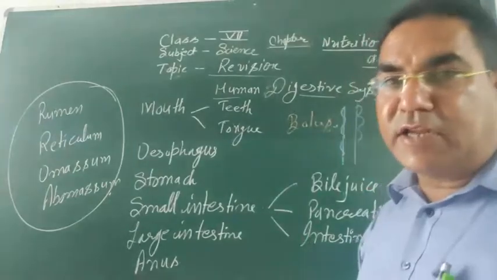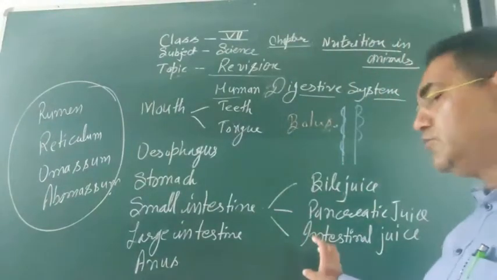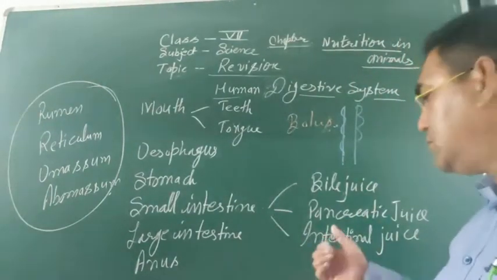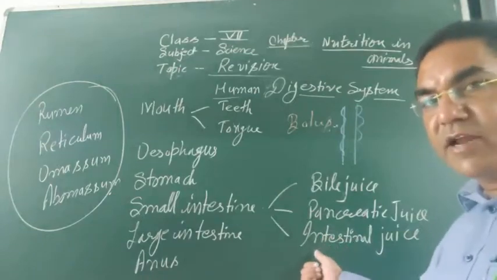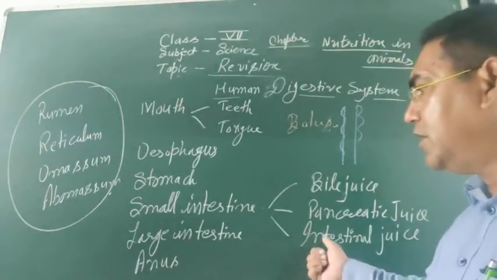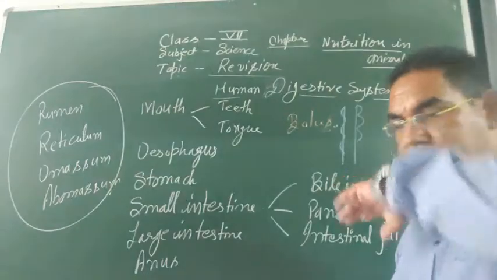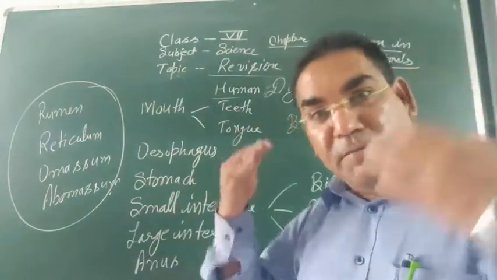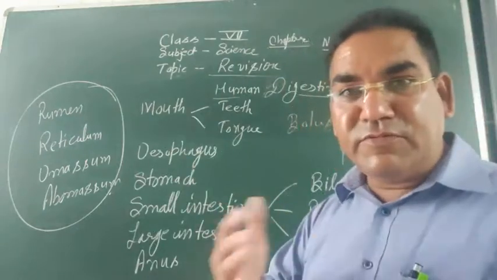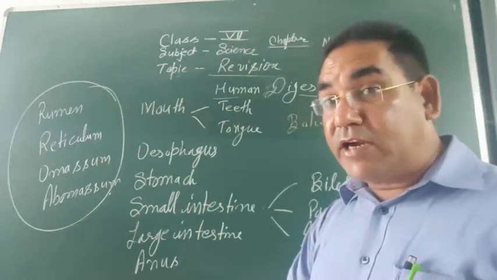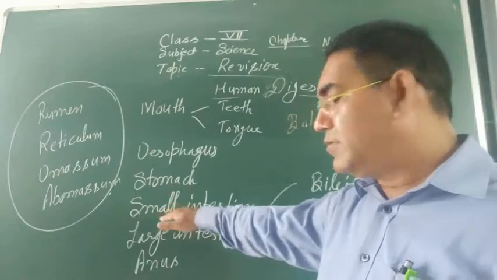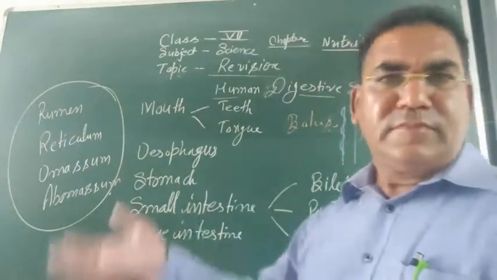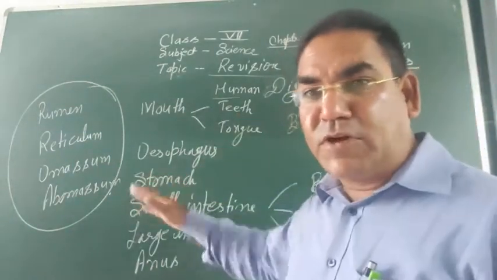Now intestinal juice. Intestinal juice is also known as succus entericus. Final digestion occurs in our body through the intestinal juice. Now the large intestine. In the small intestine, complete digestion takes place. What is the digestion? Final digestion. Digestion completes in the small intestine.